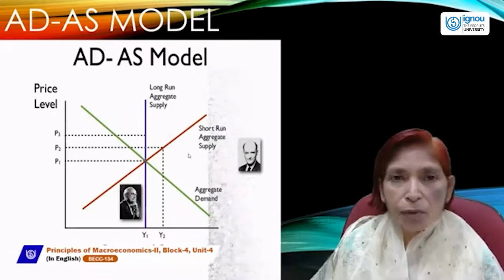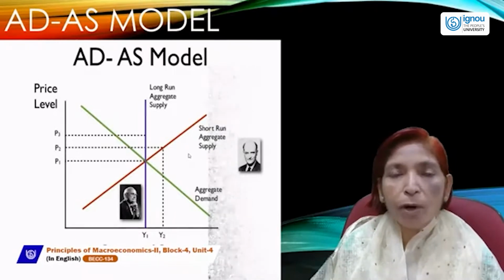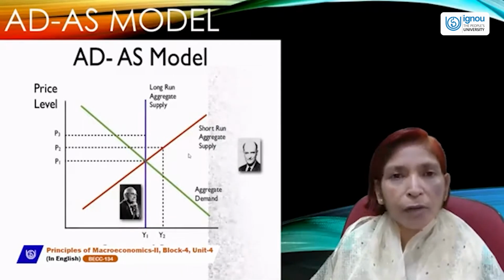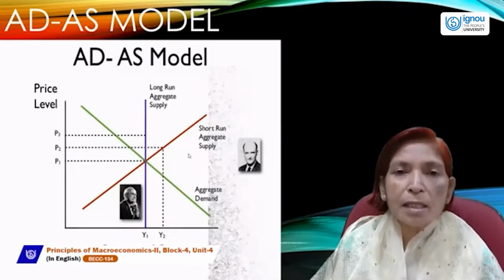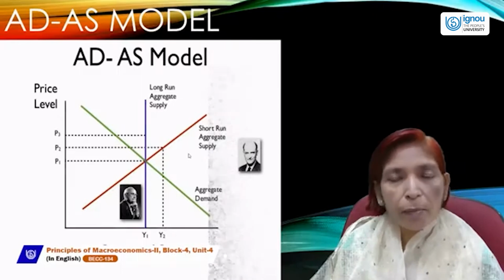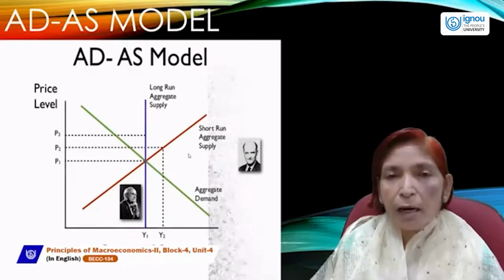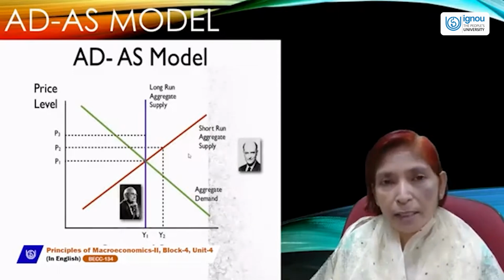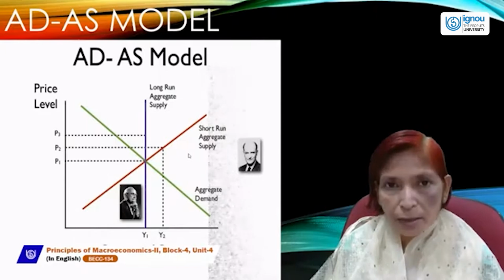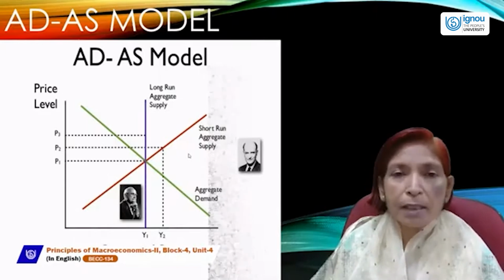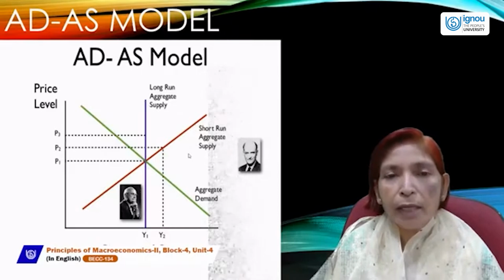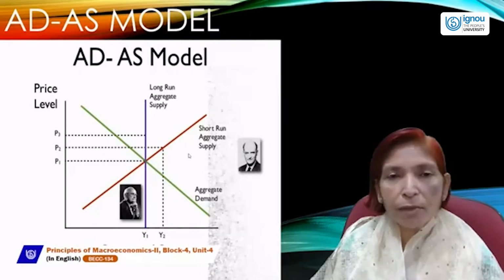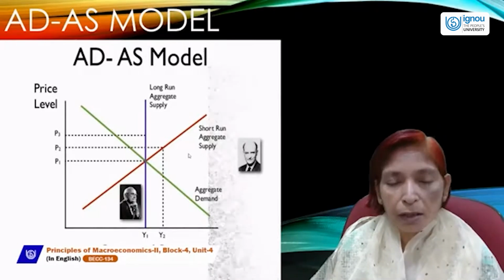Full employment is a situation where all the country's people get job opportunities. According to classical economics, full employment is a general phenomenon and it can be achieved very easily. But according to Keynes, full employment is a rare situation. It can't be achieved very easily, and at the level of full employment, 5 to 6% unemployment may exist. And that 5 to 6% unemployment is called the natural rate of unemployment. So there is a difference between the assumptions of classical economics and Keynesian economics.